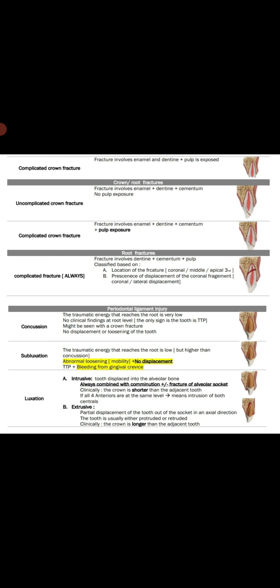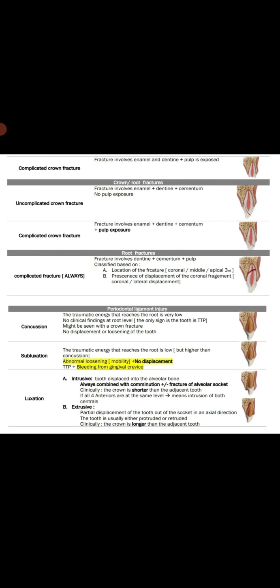In intrusive luxation, the tooth moves apically and is displaced into the alveolar bone. This is intrusive, and in extrusive the tooth is partially out of the socket in an axial direction. Look at the right side diagram. In intrusive luxation, there is no periodontal space and the tooth is firmly attached to the socket. But in extrusive luxation, there is more periodontal space and the tooth is longer than the adjacent crown, in the axial direction.